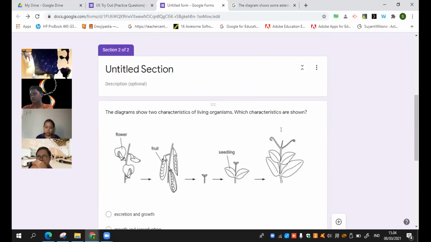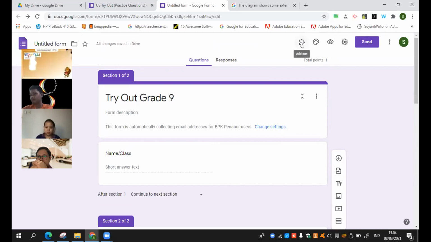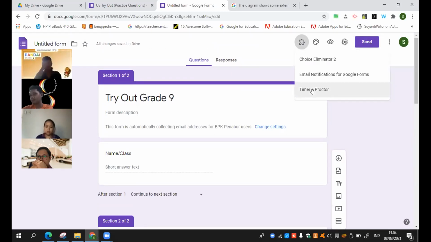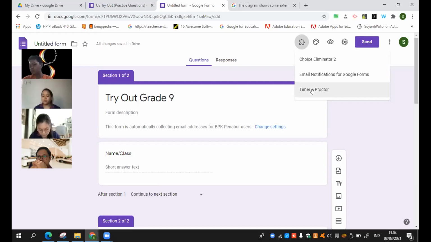Actually with the Google Form tadi ada satu, I found out one add-on, this one timer and proctor, so it will be directly kayak diawasin lewat webcam gitu. It's just like when I take the Google certified exam. Jadi nggak ada yang ngawasin, aku ujian sendiri, but the webcam is always on. So once in a while, I will not know the time, it will take the picture of me. Is it still me or another person?